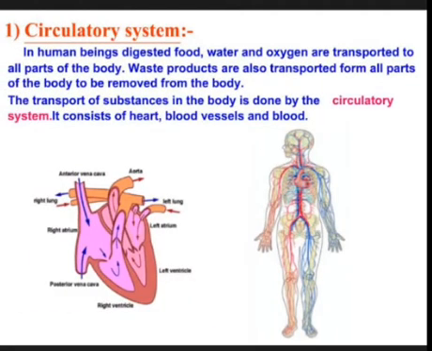In human beings, digested food, water and oxygen are transported to all parts of the body. Waste products are also transported from all parts of the body to be removed from the body. The transport of substances in the body is done by the circulatory system. It consists of the heart, blood vessels, and blood.